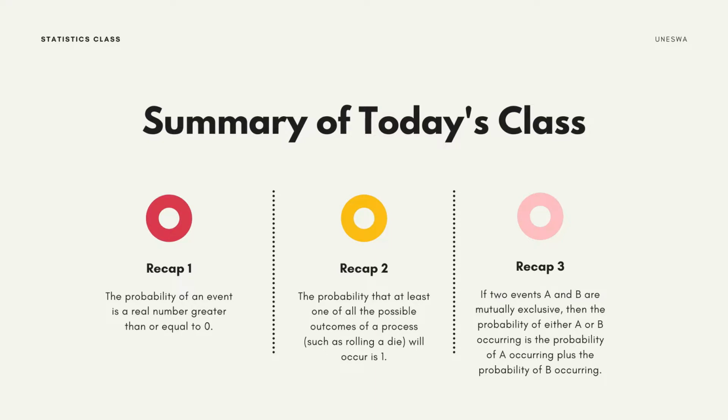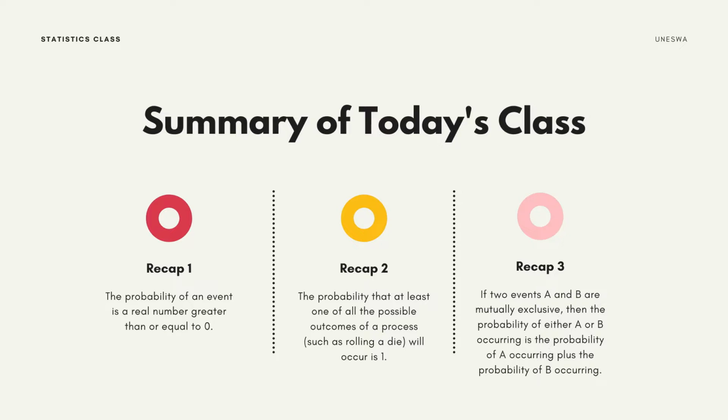Therefore, as a summary of today's class, what we need to know is: the probability of an event is a real number greater than or equal to 0. Recap 2, the probability that at least one of the possible outcomes of a process, such as rolling a die, occurs has to be 1.